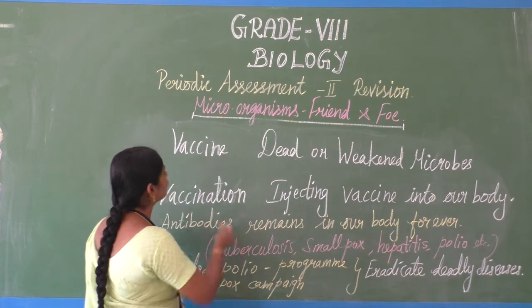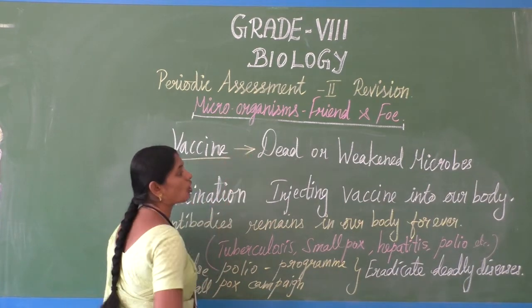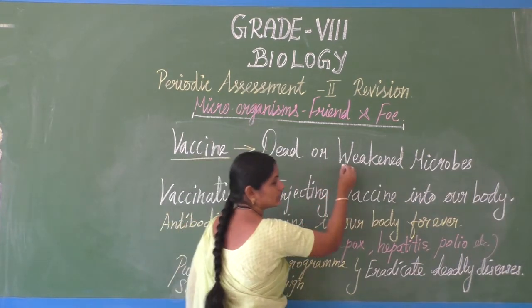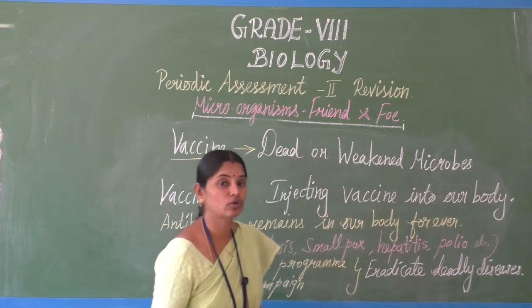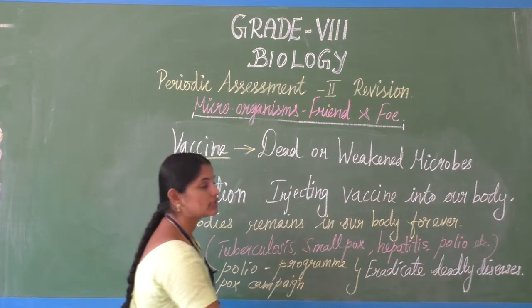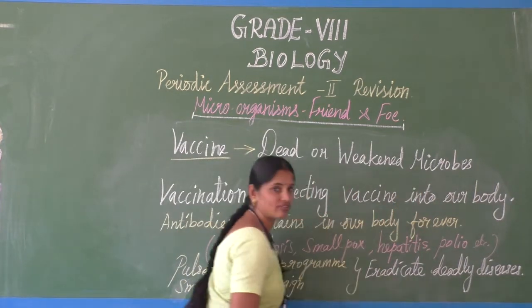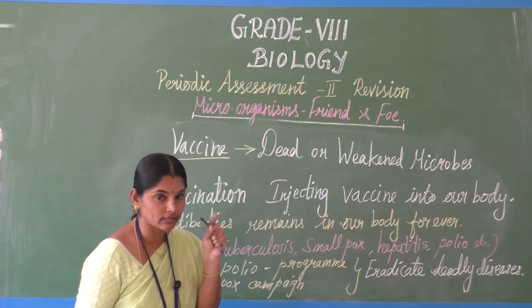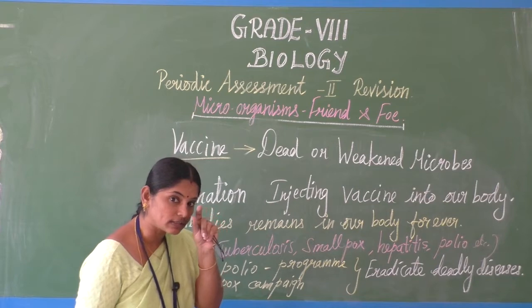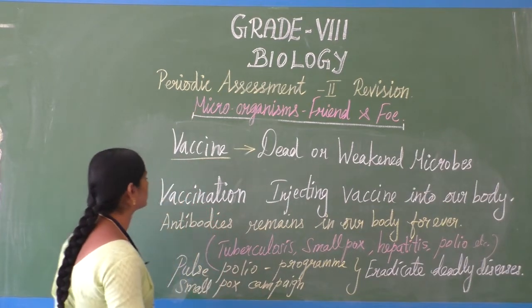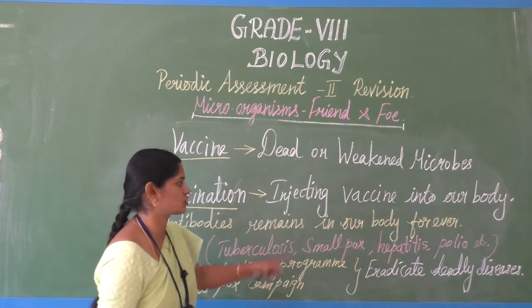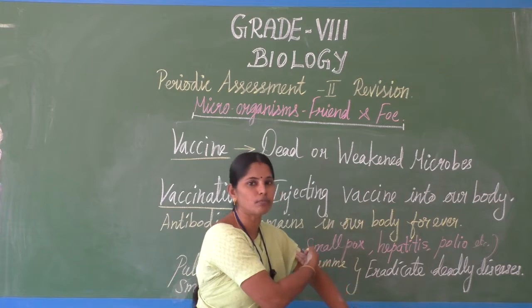Vaccines. So vaccine means dead or weakened microbes, with reduced virulence, in it. The dead or weakened microbes are present only inside the vaccine bottle. Okay, vaccination means what? Vaccination means getting the injection, injecting the vaccine into our body.